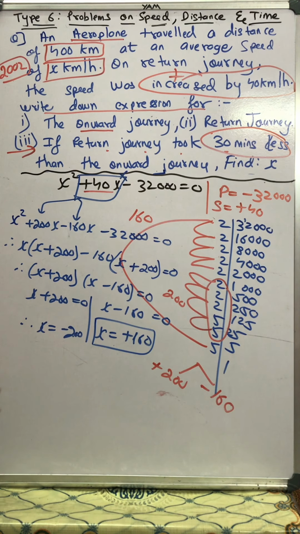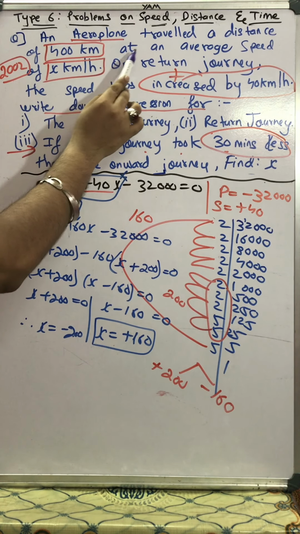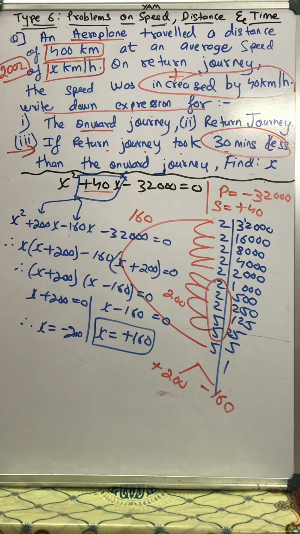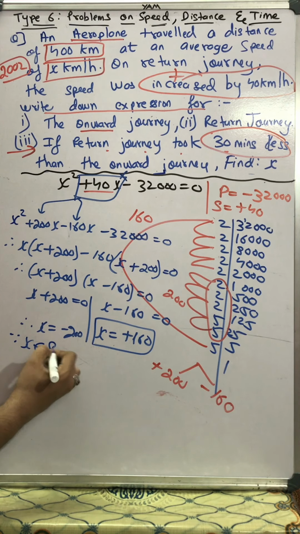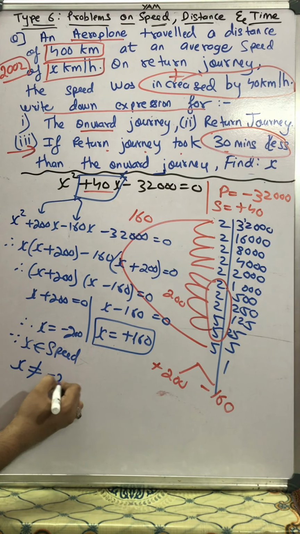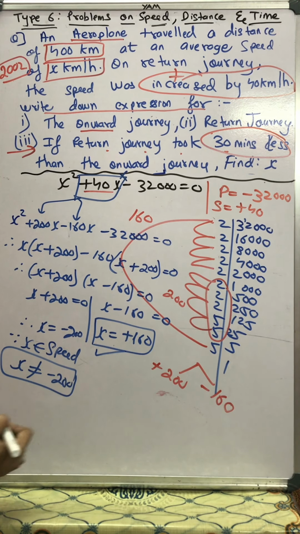What is x? See, they have given to us, an aeroplane traveled a distance of 400 km at an average speed of x km per hour. So x is the speed of the aeroplane. Because x belongs to speed, x cannot be equal to minus 200. So our value for x is 160.